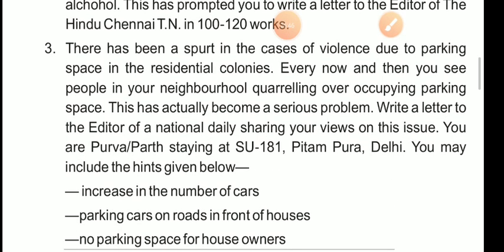It is misprinting. Third one, there has been a spurt in the cases of violence due to parking space in the residential colonies. Every now and then you see people in your neighborhood. It is neighborhood, again a misprint. Quarreling over occupying parking space. This has actually become a serious problem. Write a letter to the editor of the National Daily sharing your views on this issue.